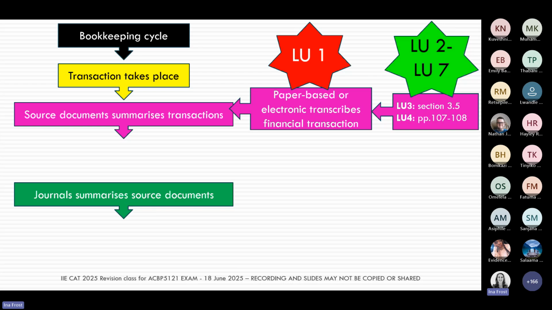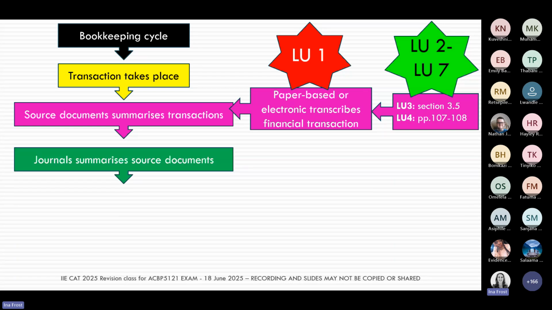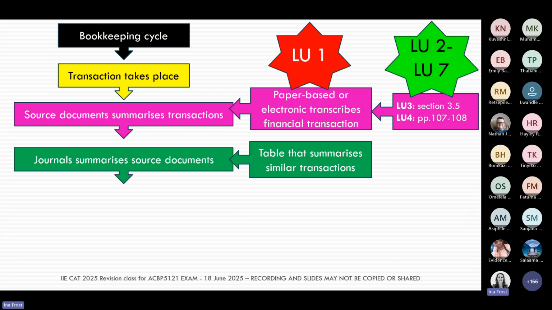Then we take our source documents and we now record them into the different journals. Learning Unit 1 again tells us what is a journal. A journal is a table that summarizes similar transactions. So we have one journal for credit sales, one journal for all our cash receipts, one for our cash payments. So similar types of transactions are recorded in tables. And then when it comes to the application, in Learning Unit 4, we show you how to do your cash journals, cash book receipts, cash book payments, petty cash journal.